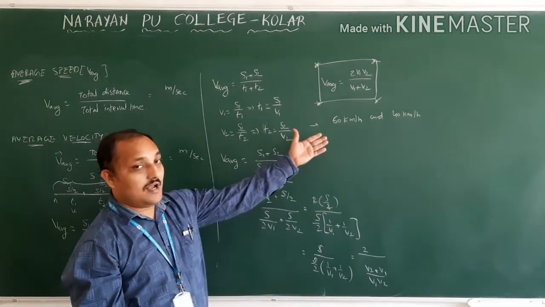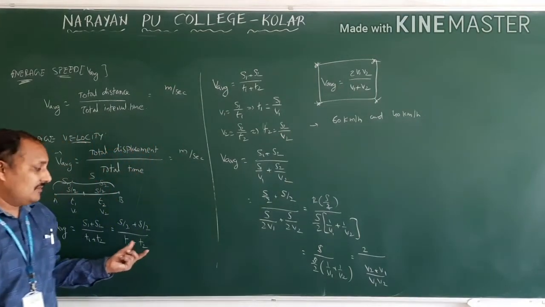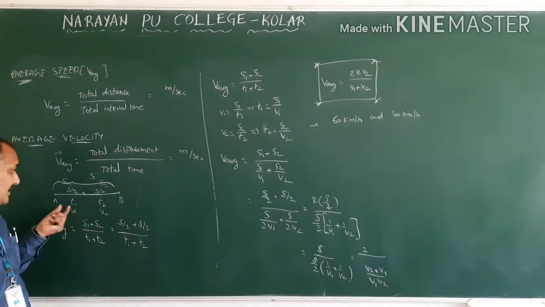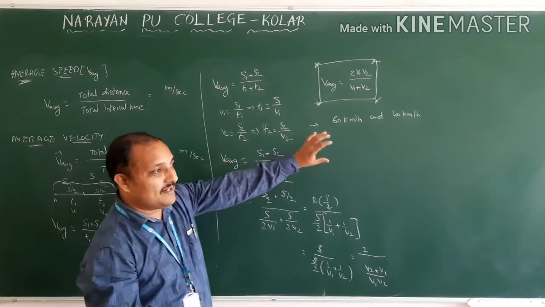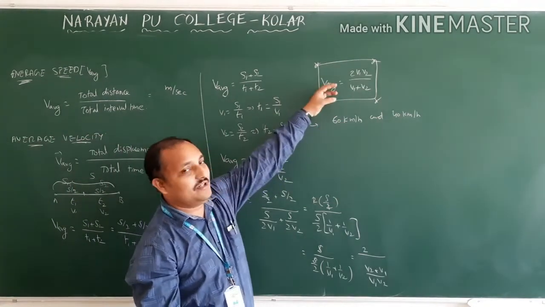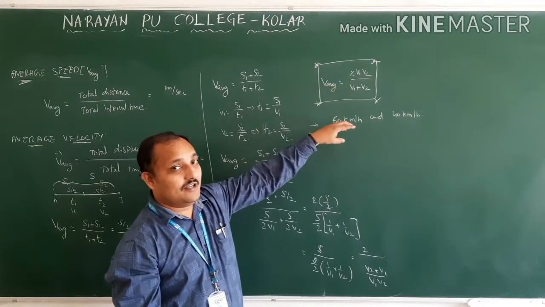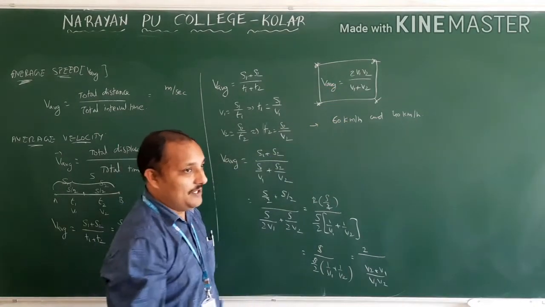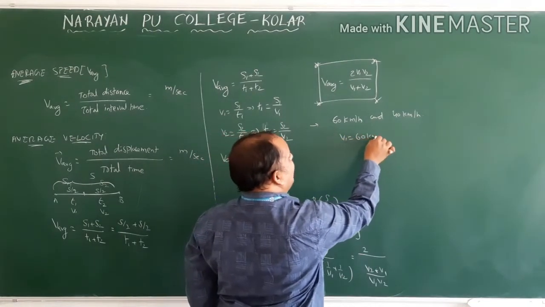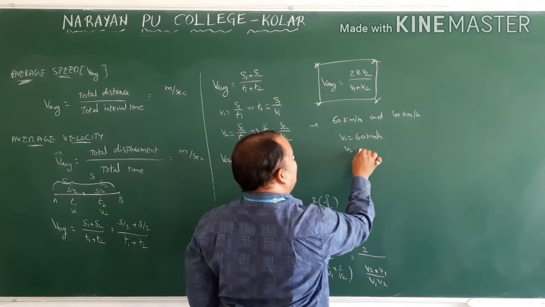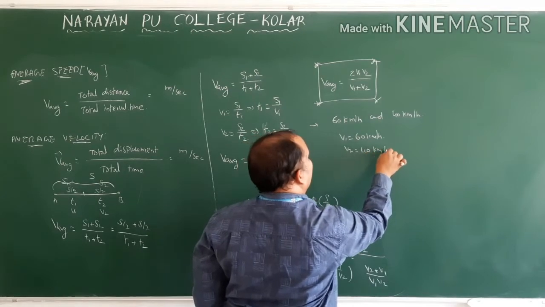We already came to know this concept: first half of the distance with some velocity, second half of the distance with some velocity. If you remember this concept, you can directly substitute in this form. This is for competitive exams, not for board exams. Now v1 is 60 km per hour, v2 is 40 km per hour.